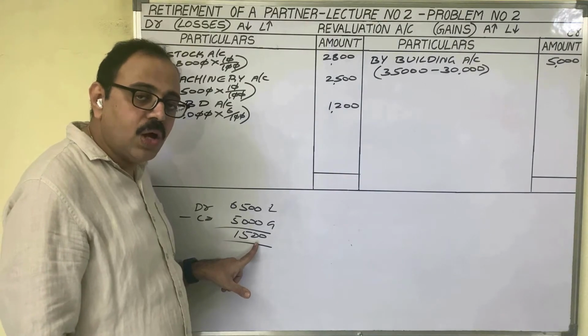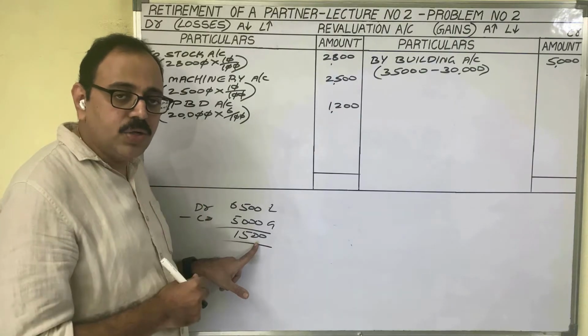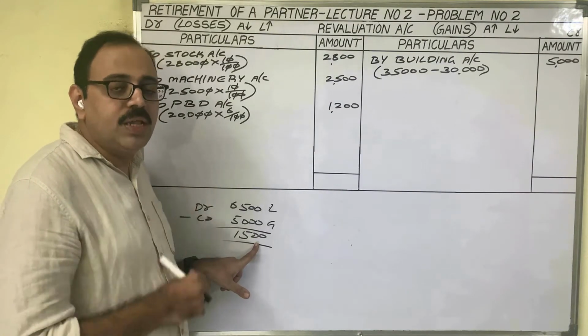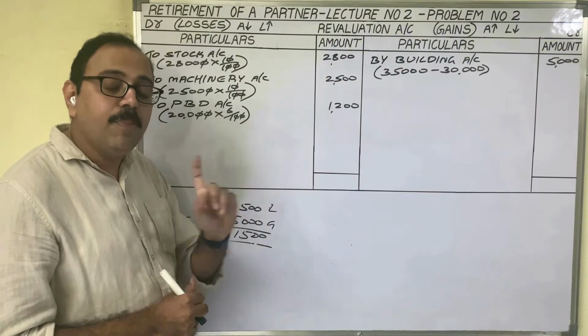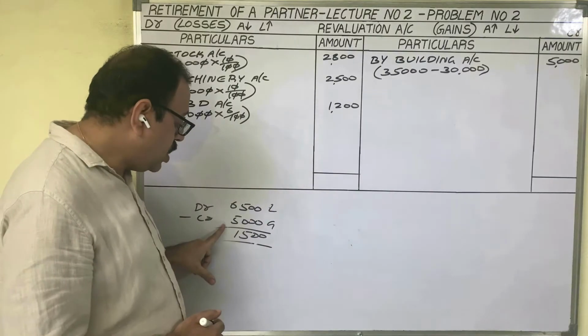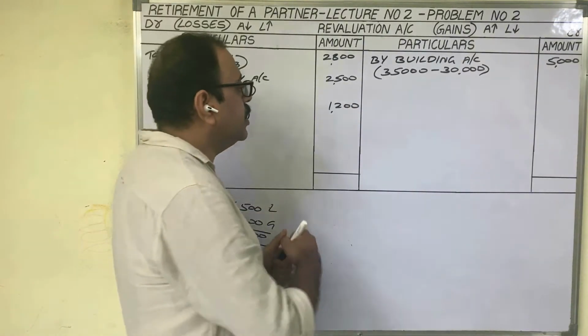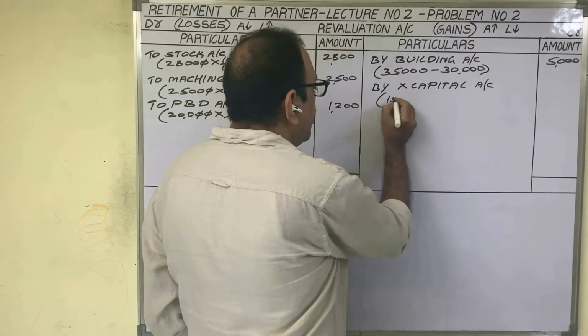Who should bear this loss? All partners should bear this loss. X and Y are the partners now. These two members have to bear this loss. Therefore, we have to transfer this loss to their capital accounts. We have to show that calculation. Credit total is less, so on the credit side we write: By X capital account, loss amount 1,500.